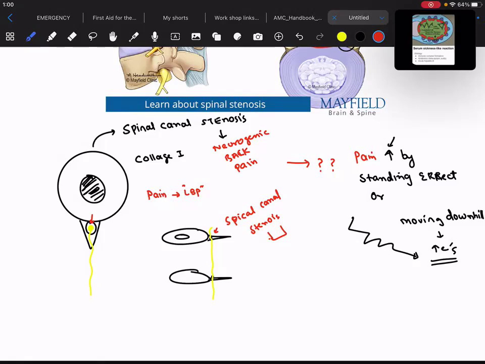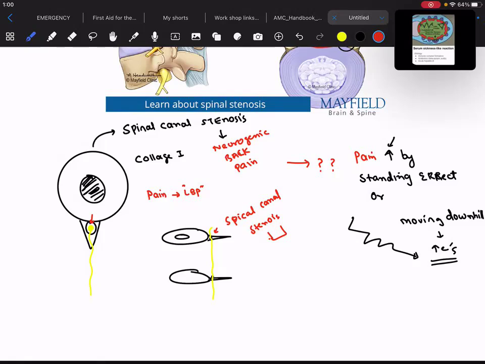Whenever a patient comes to us in our GP clinic with a history of back pain, with a chief complaint of back pain, the first question we ask is, tell us about the exaggerating factors for your back pain.